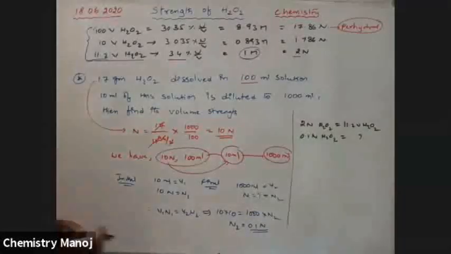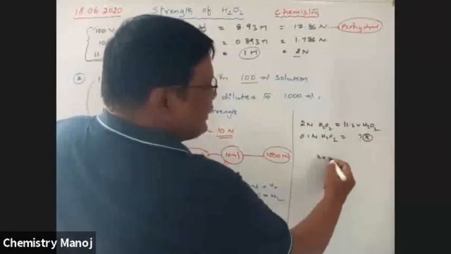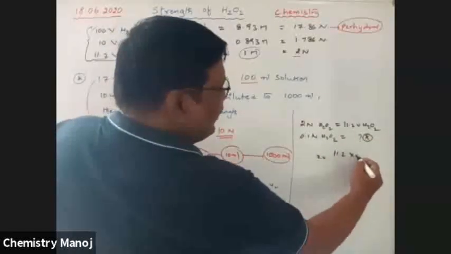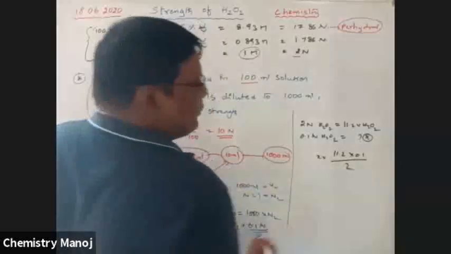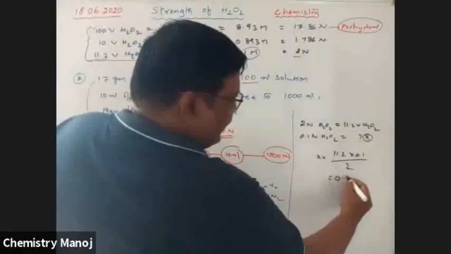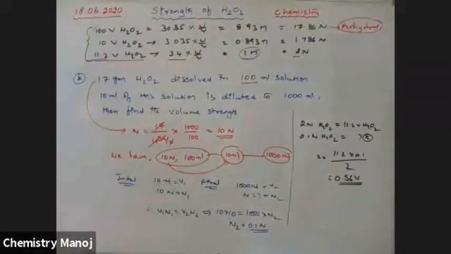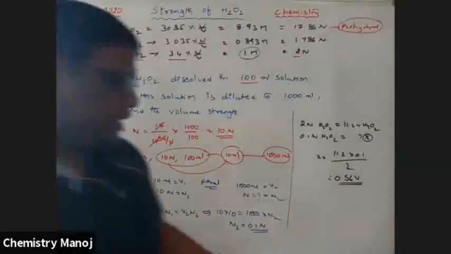Okay, so calculate it. Let it be x. x is equal to 11.2 into 0.1 by 2. That is equal to 0.56 volume strength. Okay.